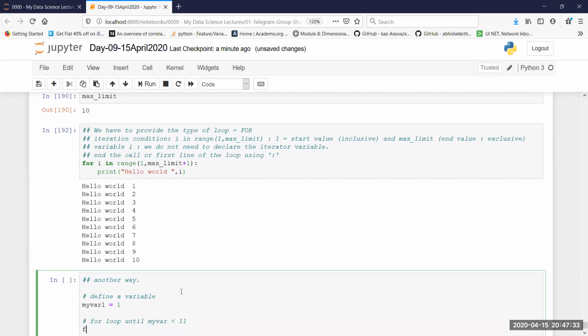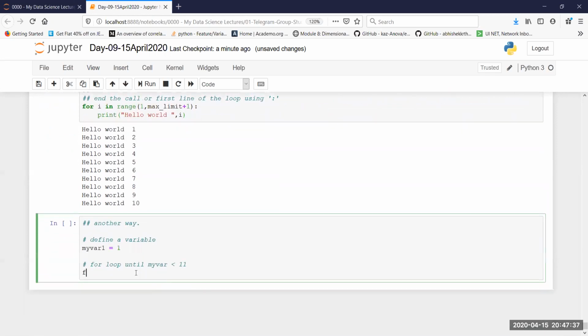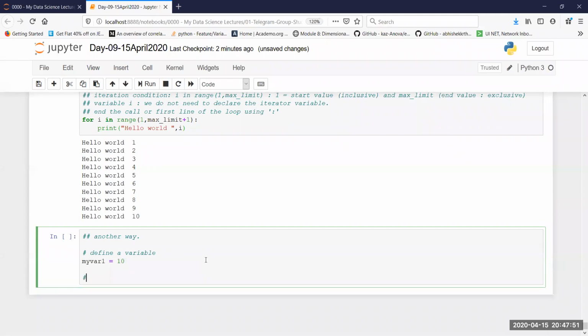No, this is not the right use case of a for loop. Sorry, my bad, that was a use case of a while loop. So for loop until 10 and make calculations.